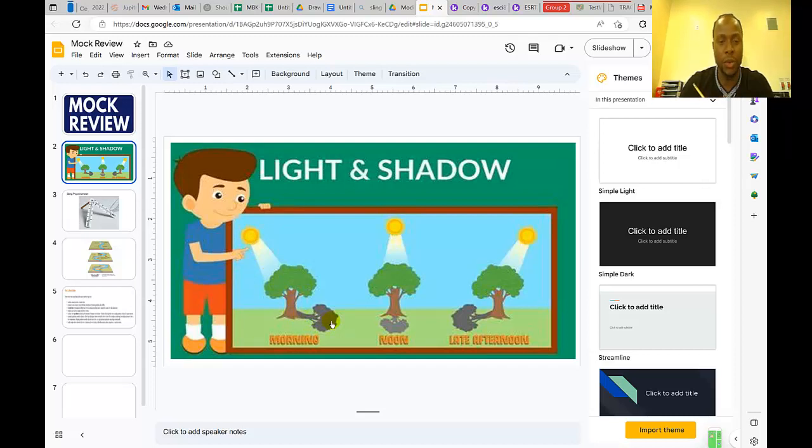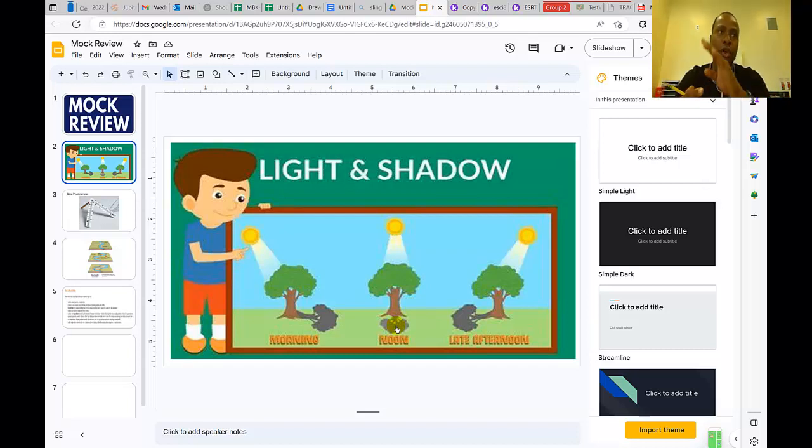And then at noon, the sun would be directly overhead, right on top. So there's no angle of inclination. Because it's right on top, the shadow would be very short, just right below you because the light source is above you.